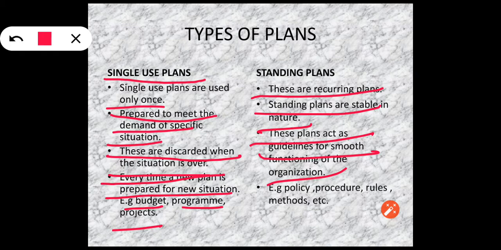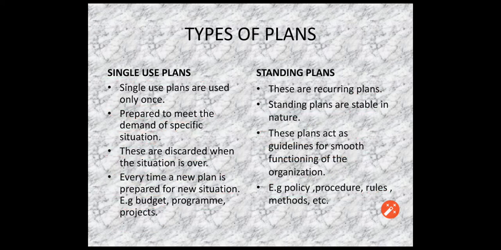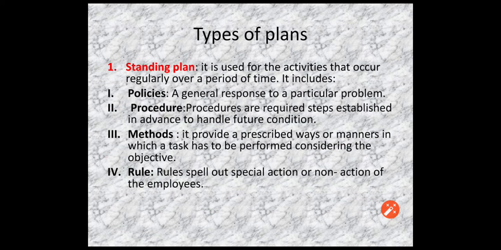We can make certain changes in them, but the entire plan is not changed with every situation. Example, policy, procedures, rules, methods, etc. Let us study these various types of plan under these two main categories, that is single use plan and standing plan, in our next slides. Now let us see first various types of standing plans.